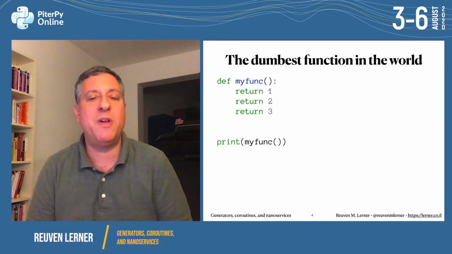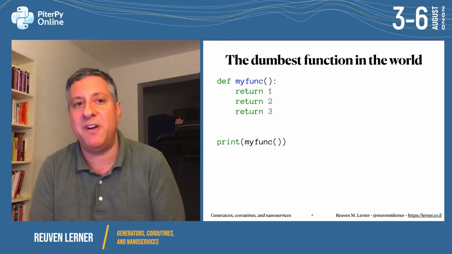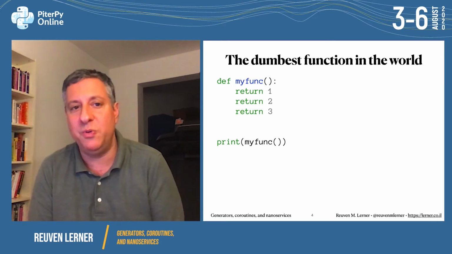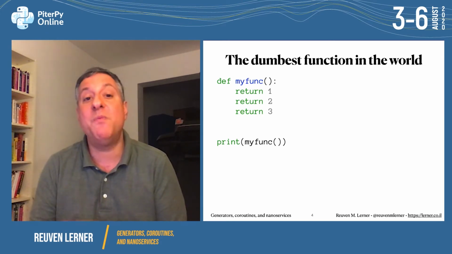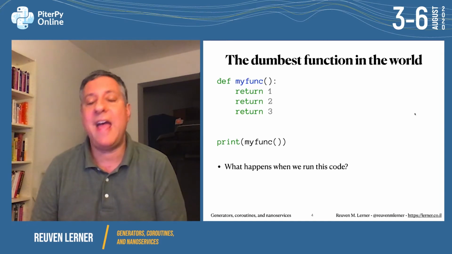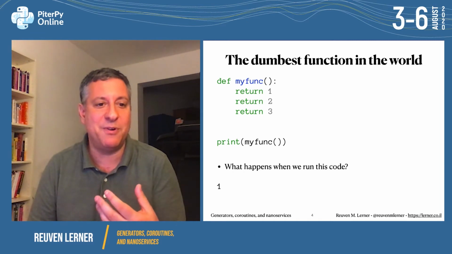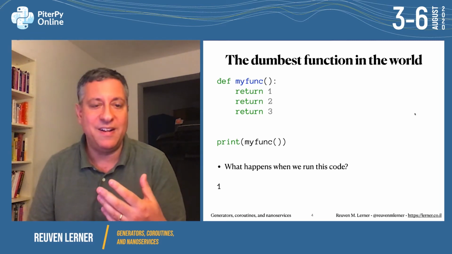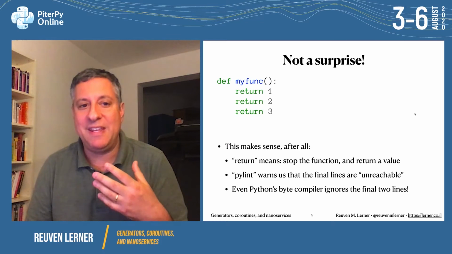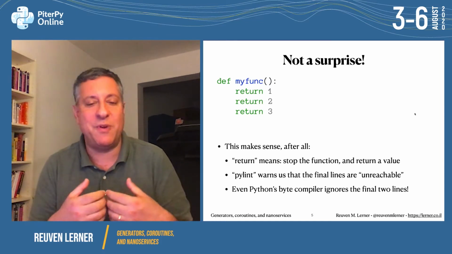So let's start off with what I call the dumbest function in the world. So we have here def myfunc, return 1, return 2, return 3. And I then want to run myfunc and print the result from it. So the question is, what happens when we run this code? And you are hopefully not surprised to discover that it prints out 1, right? Well, why would that be the case? Because, well, return in a function means stop the function right now and return a value.